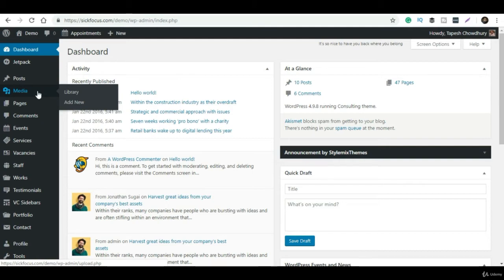And this option is for pages. If you want to see what pages you have, you can click on All Pages, or if you want to add a new page, you can simply click Add New and it will redirect you to a new page. You have to give the page name, whatever you want to create, and the new page will be created.